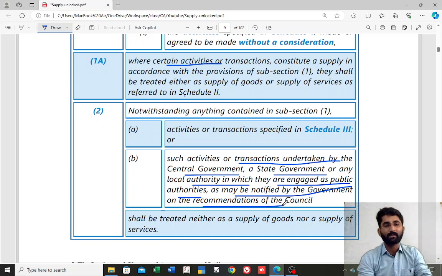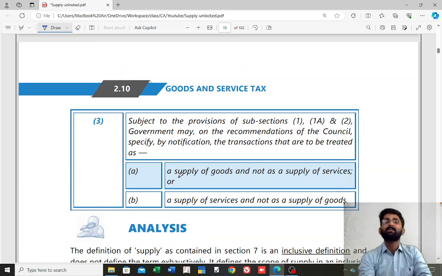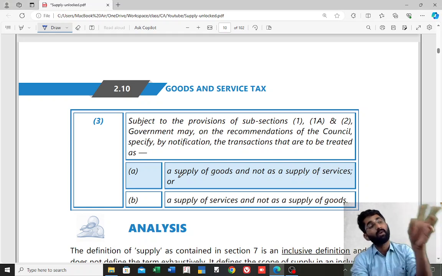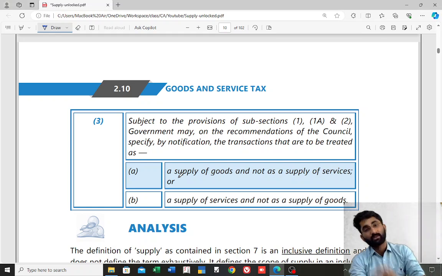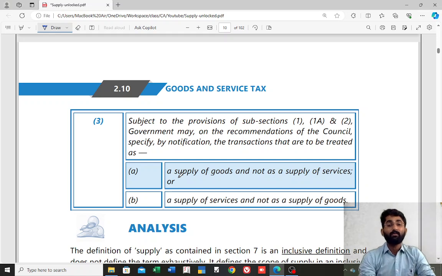Now we will discuss about section number 7, subsection 3. What does section number 7, subsection 3 say? Some bakwas section it is. It says, subject to the provisions of subsection 1, 1A and 2, that means whatever given in those, on the recommendation of the council, they may specify some as supply of goods and not supply of service, and some as supply of service and not as supply of goods.